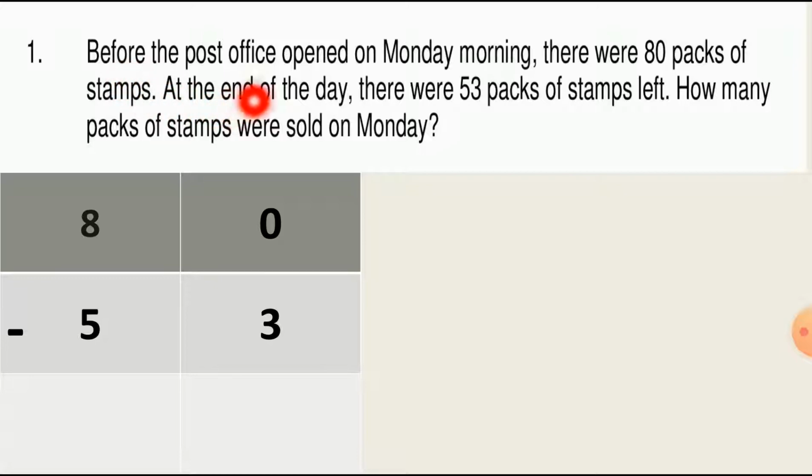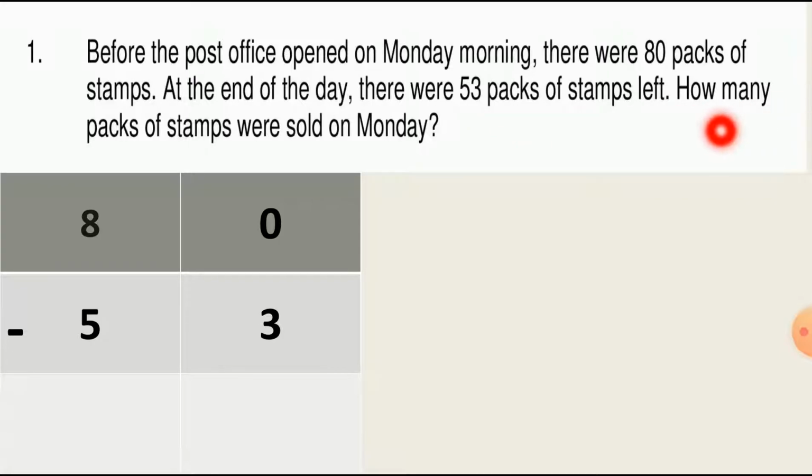Before the post office opened on Monday morning, before the opening, on Monday morning, there were 80 packs of stamps. How many packs? 80 packs. At the end of the day, there were 53 packs of stamps left. From the 80, just 53 left.